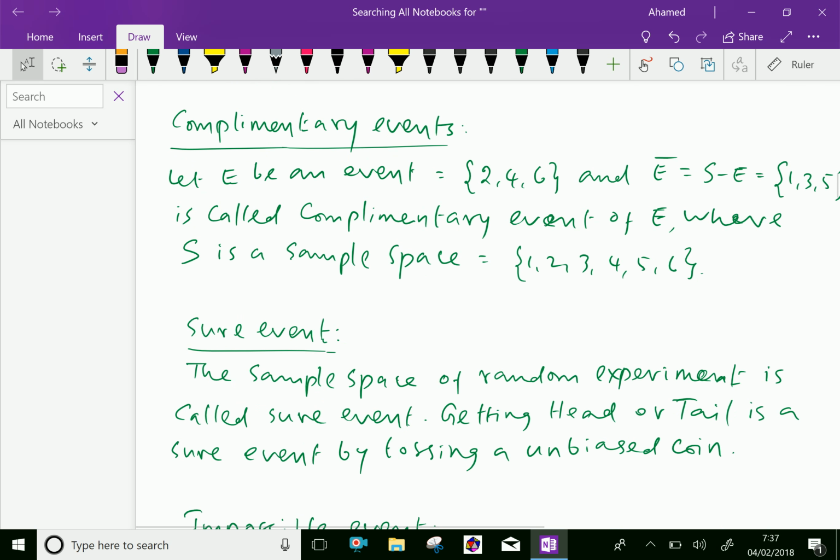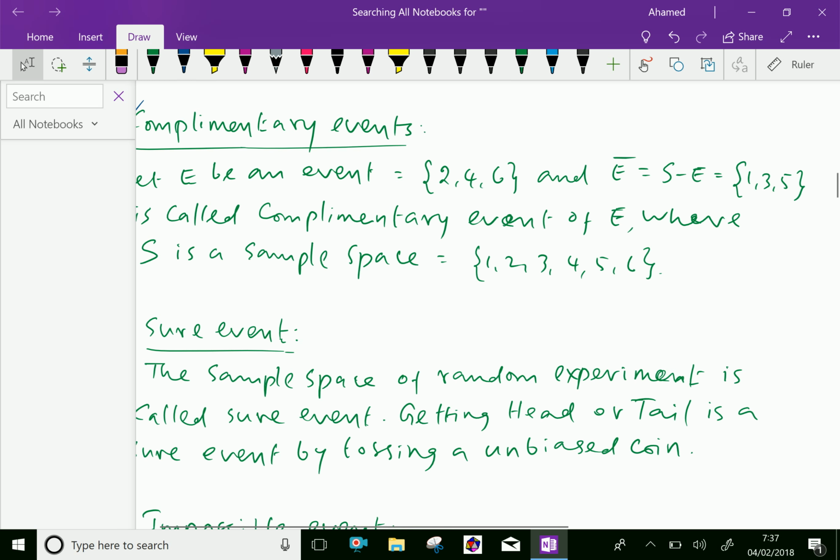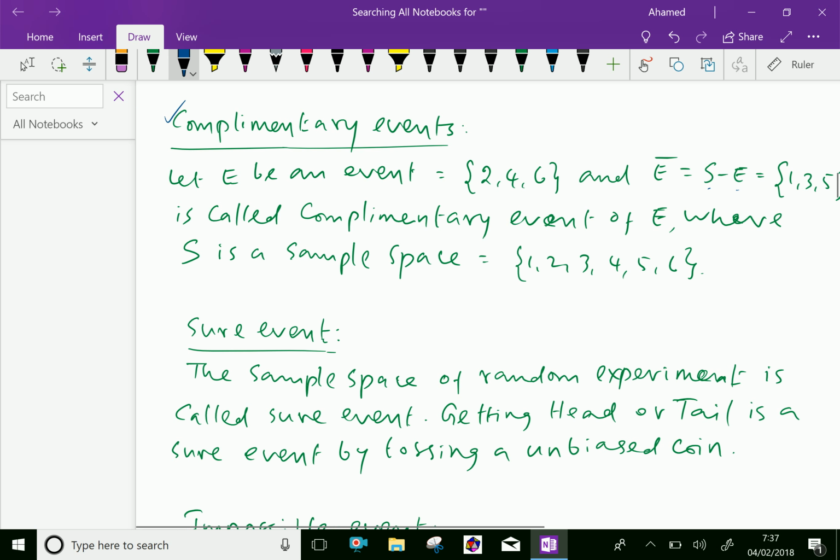Next one, complementary events. If E is an event like {2, 4, 6}, and E dash, which is equal to sample space minus E, which is equal to {1, 3, 5}, is called the complementary event of E, where S is the sample space {1, 2, 3, 4, 5, 6}.